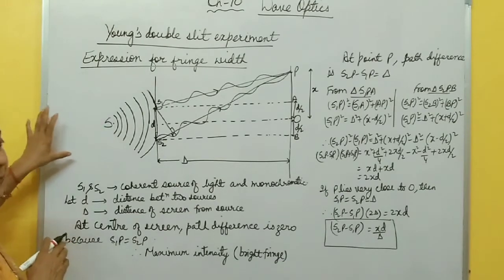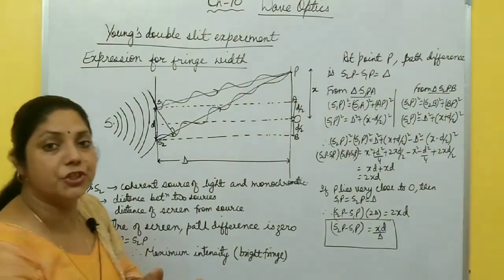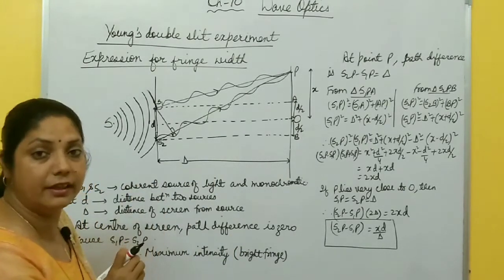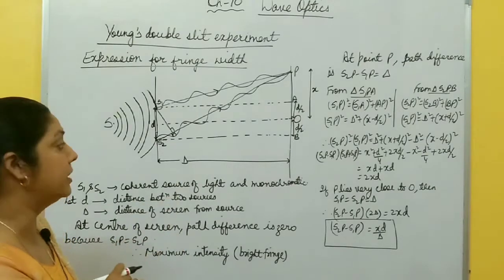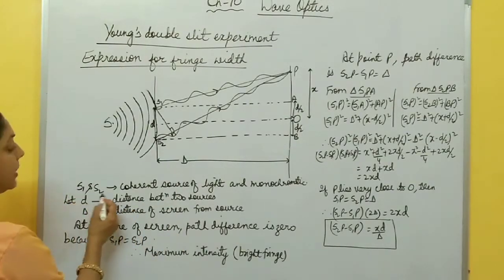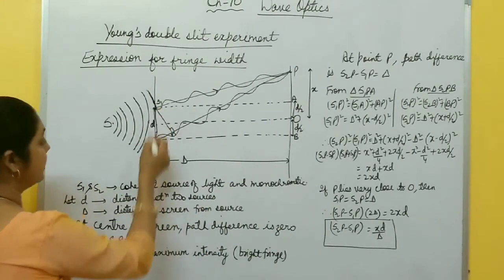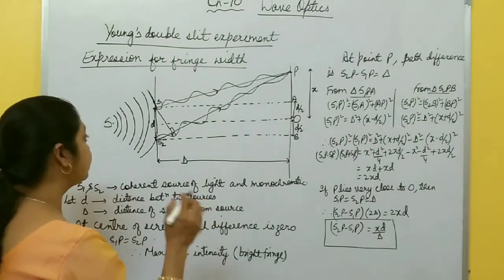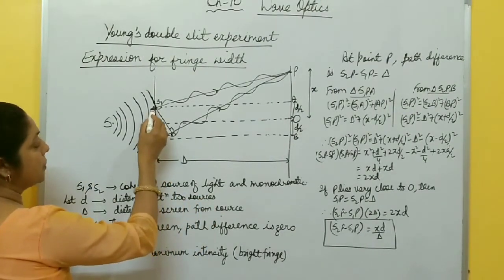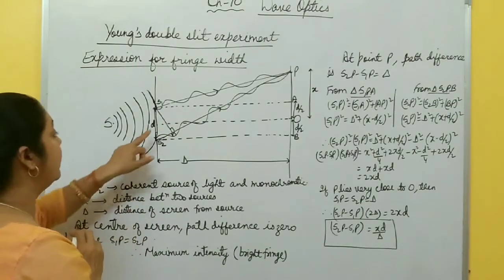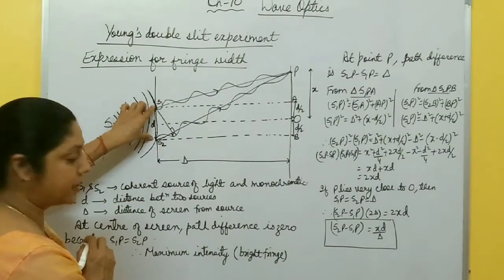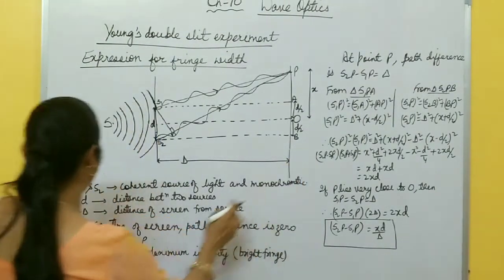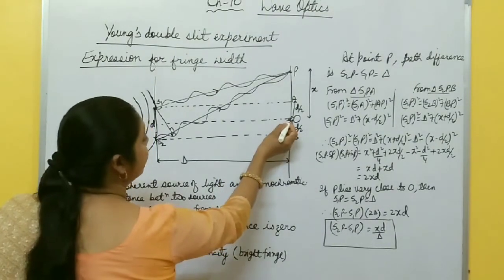From this setup, we find the positions of maximum intensity and minimum intensity from the center of the screen, and what the fringe width is. We will discuss all these things. Suppose S1 and S2 are two coherent sources of light, and these are also monochromatic. Monochromatic means single color. Also suppose the sources are separated by a distance small d. Small d is the distance between the two coherent sources, and capital D is the distance of the sources from the screen.